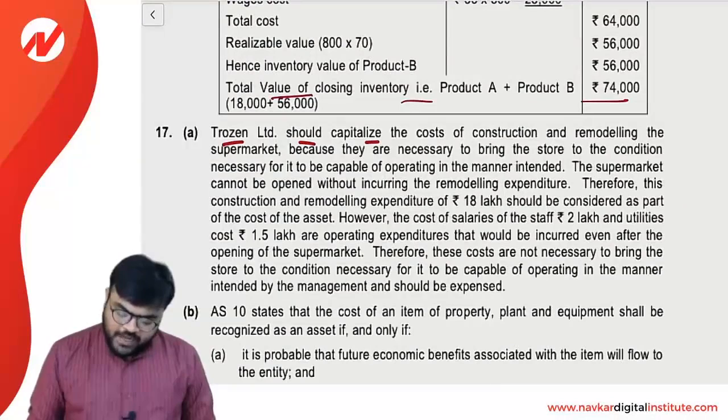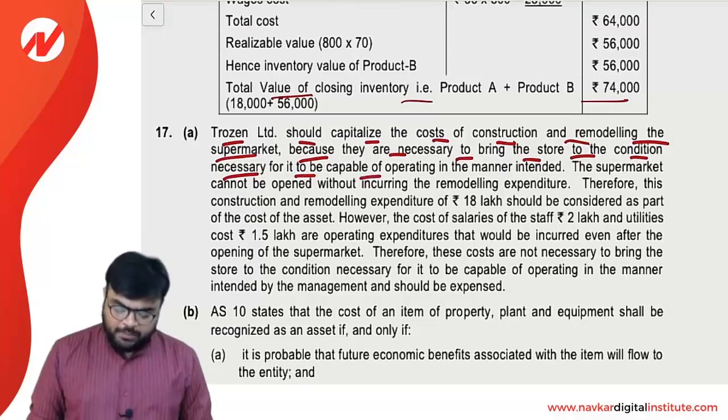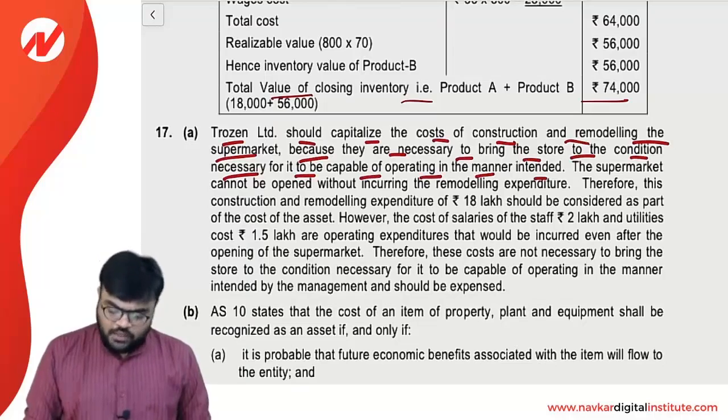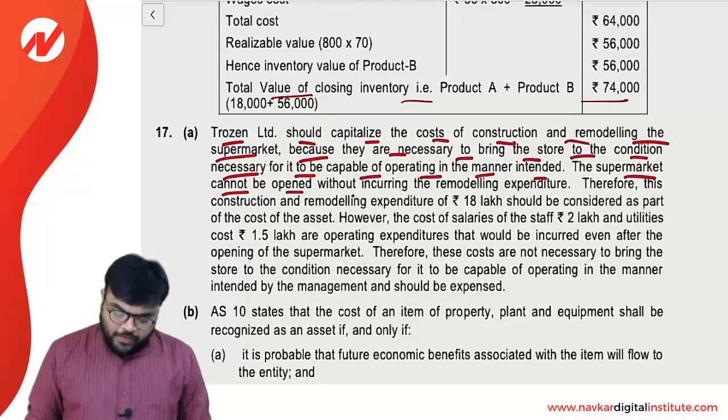Trojan Limited should capitalize the cost of the construction and the remodeling of the supermarket because they are necessary to bring the store to the condition necessary for it to be capable of operating in the manner intended. The supermarket cannot be opened without incurring the remodeling expenditure. Therefore, this construction and remodeling expenditure of rupees 18 lakh should be considered as a part of the cost